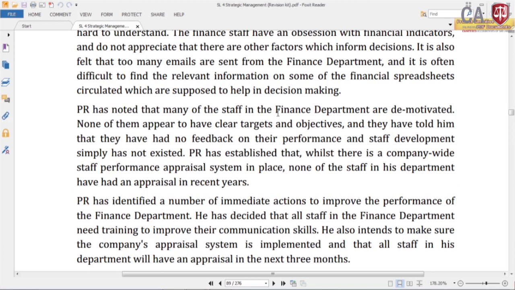That is one of the problems, right, demotivated. None of them appear to have clear targets and objectives. So, that should be one of the problems. Normally in an appraisal system, we should identify clear targets for employees. So, we have to address that.